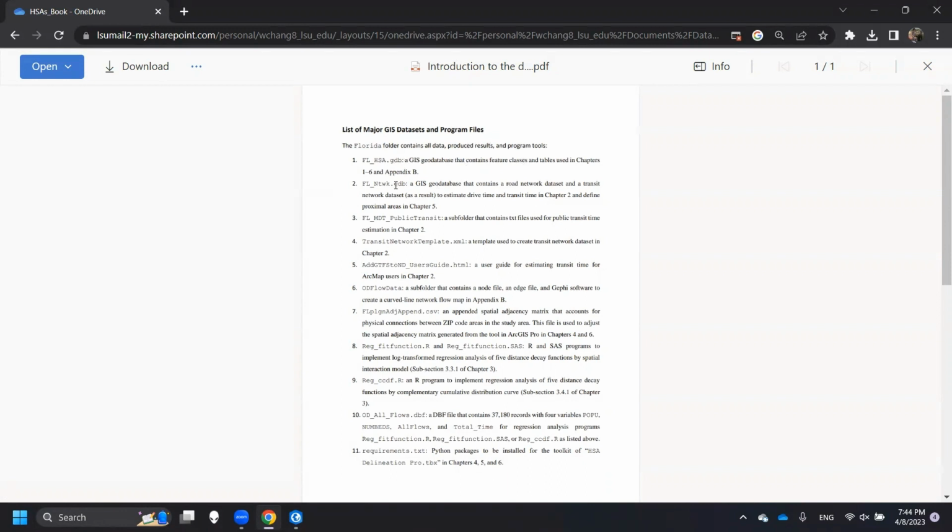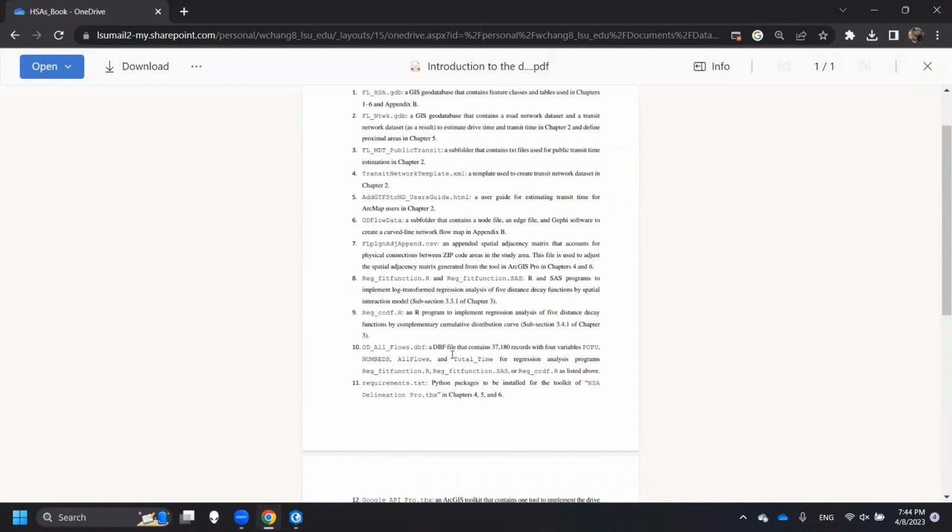So this is the first database, second, and this is for calculating the travel time by transit. This is for transit time estimation, XML file as well. And then this is for public transit time as well. And OD flow data. And then this is for spatial adjacency matrix. These are 2 R code for estimating the spatial behavior. And then this is the data for the R code as well.